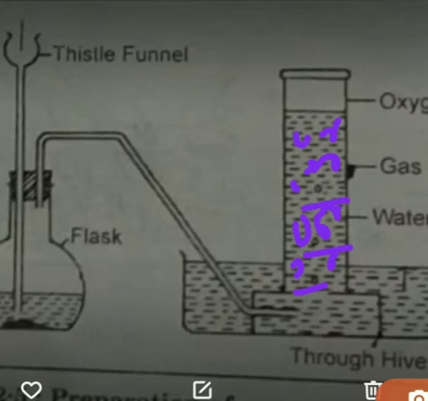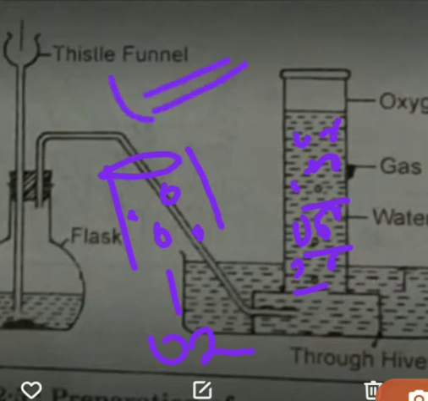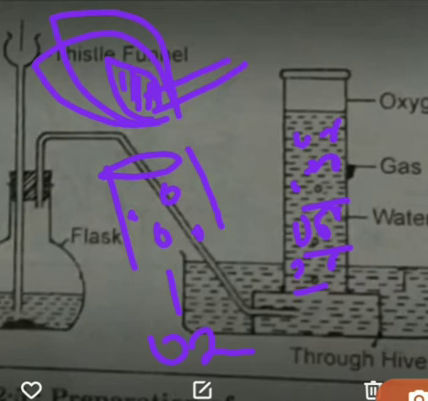There is one more question in your exercise: how you can explain that the gas filled is oxygen. Okay, how you can identify the presence of oxygen gas. You can perform this activity. Suppose this is a gas jar, and here is the gas, that is oxygen. When you bring a burning matchstick near it, it burns vigorously. The flames will be increased. This indicates the presence of oxygen gas.